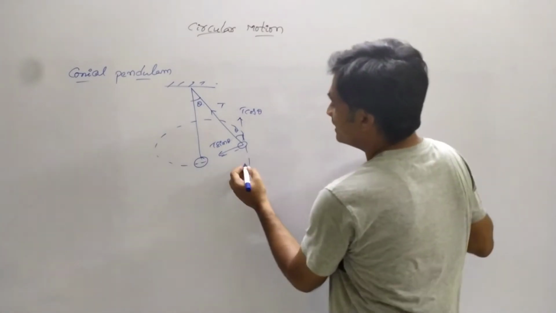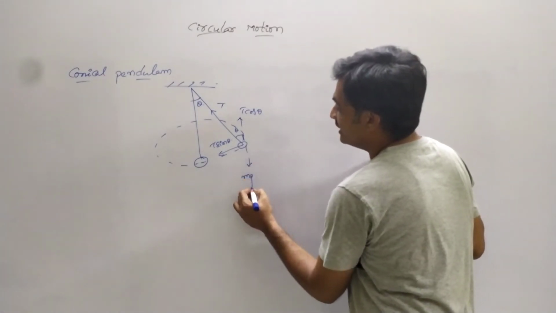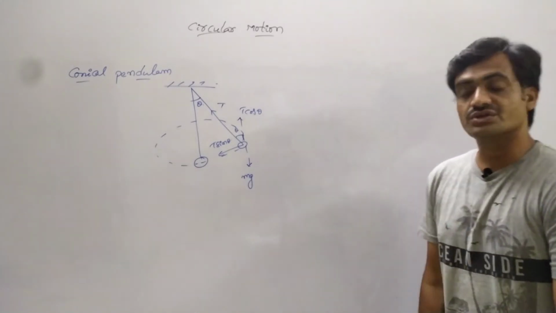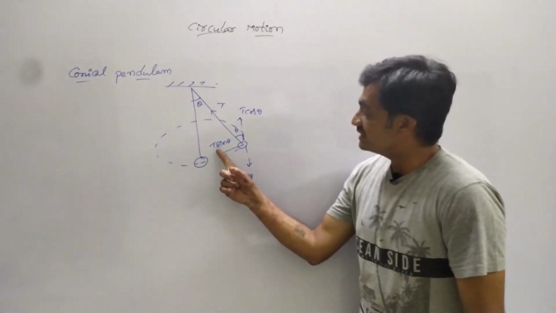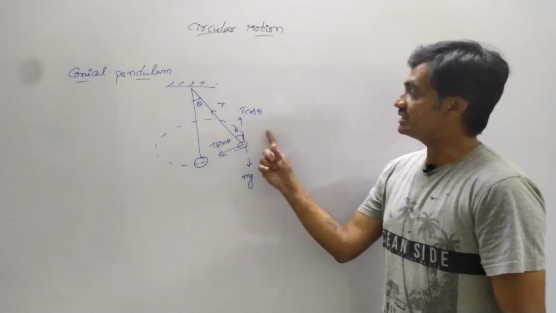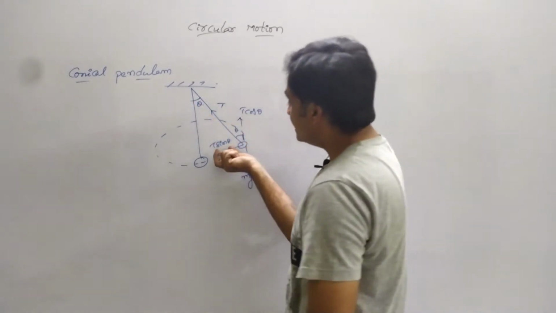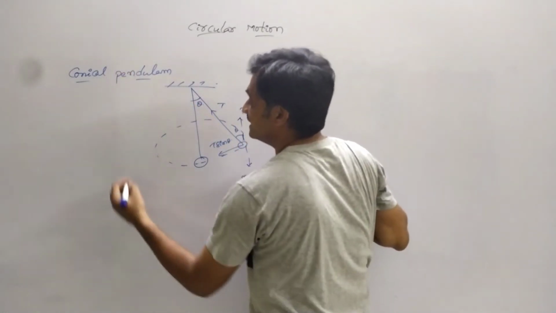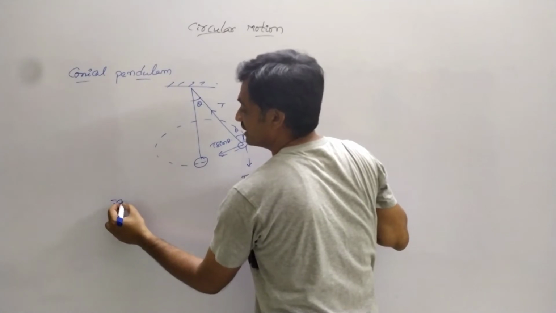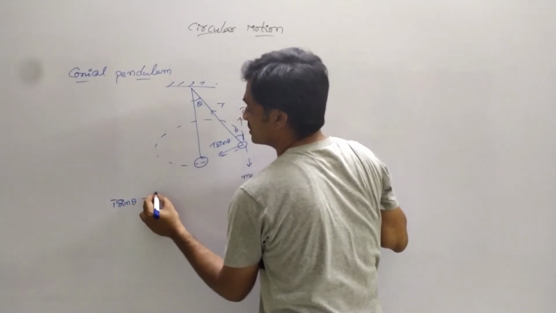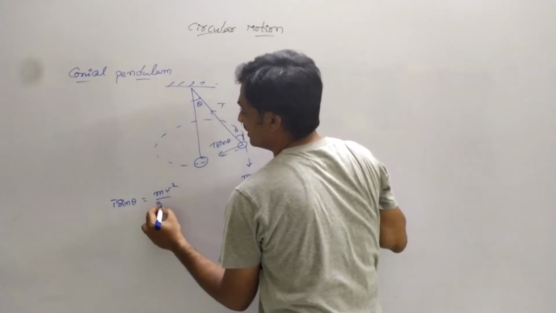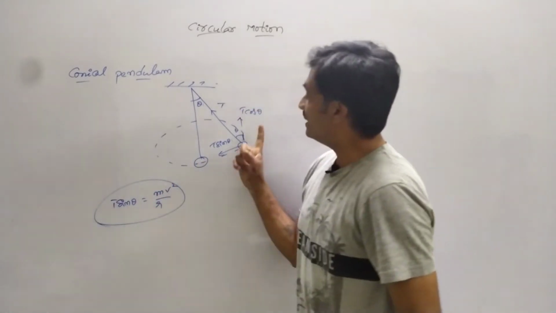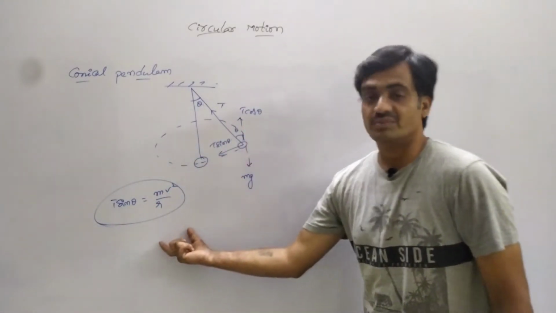This T cos theta is being balanced by weight, which acts in the downward direction, whereas this T sin theta, in the case of a conical pendulum, is being balanced by centripetal force. So we can represent it as T sin theta equals mv square by r, since the pendulum is moving in a circular path.